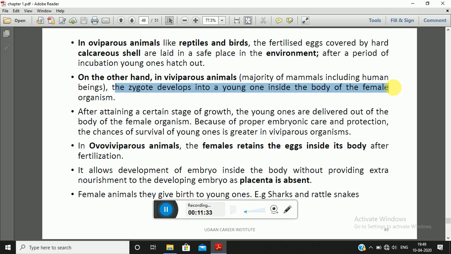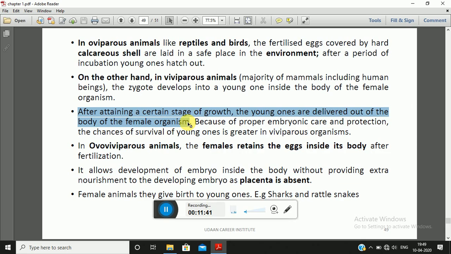That is, the zygote develops inside the body of the female, and after a certain stage of growth, the young ones are delivered out of the female body. That is, in case of humans, after 9 months of growth, the young ones are delivered out of the body of the female organism. Now here, in case of viviparous animals, there will be proper embryonic care and protection, because the zygote is developing inside the female body.